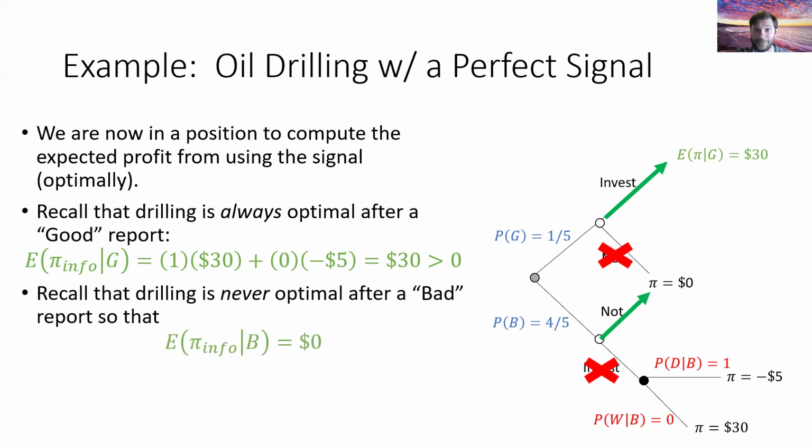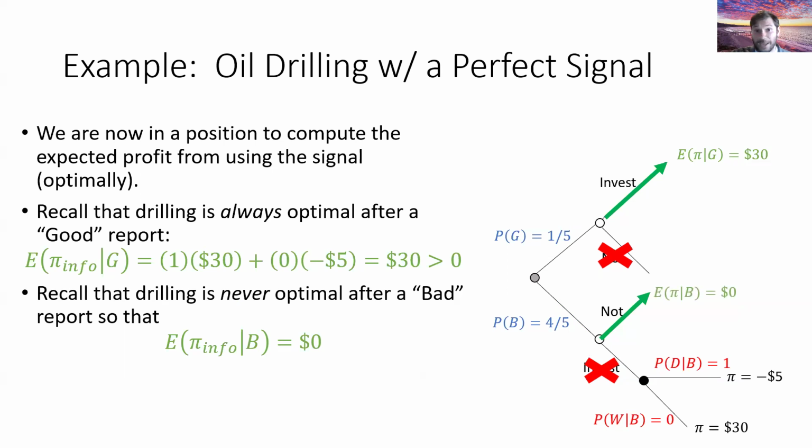We were able to avoid that loss, which otherwise we wouldn't have been able to avoid without the information, without our geologist. We would have just been randomly digging. 20% of the time we would be successful, but 80% of the time we wouldn't. Okay, here we're able to avoid that failure by listening to our geologist.